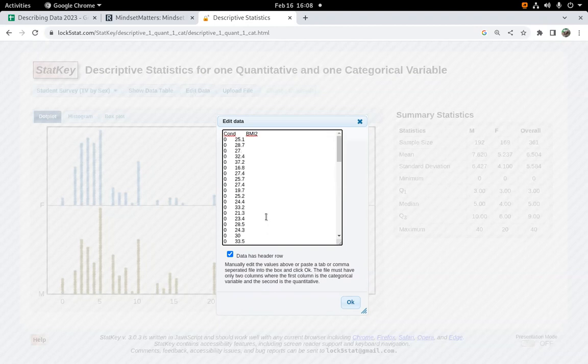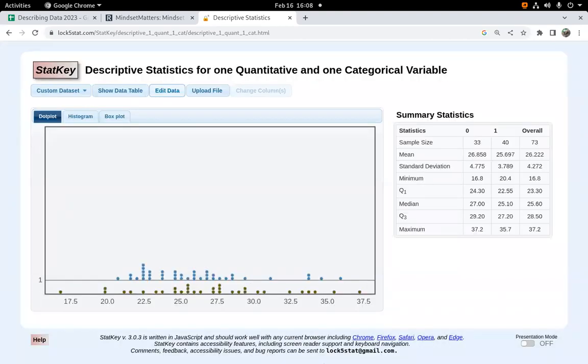And then the BMI. Okay, so what Statkey is going to do is look at this data and group them, and it's going to make a histogram separately for each group and a box plot separately for each group. So this is going to be kind of fun. Okay, so what are the groups? The blue ones, that must be the zeros. Let's see. Oh no, I lied. The bottom one is the zeros and the top ones are the ones. So the bottom are the people who didn't know that their work was healthy, and the top one are the people that did know.